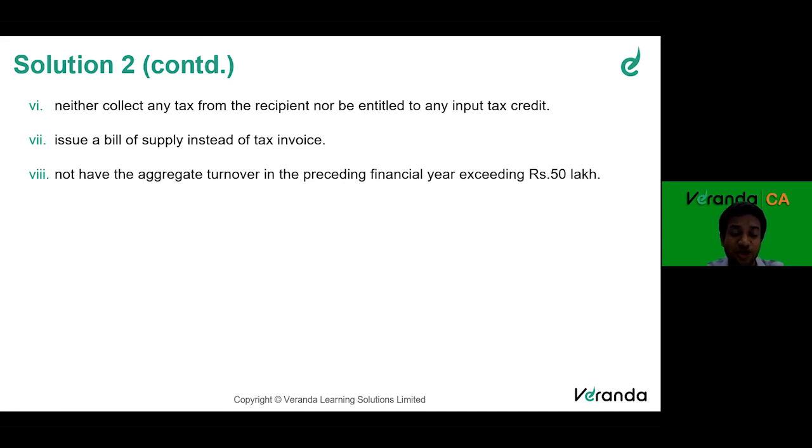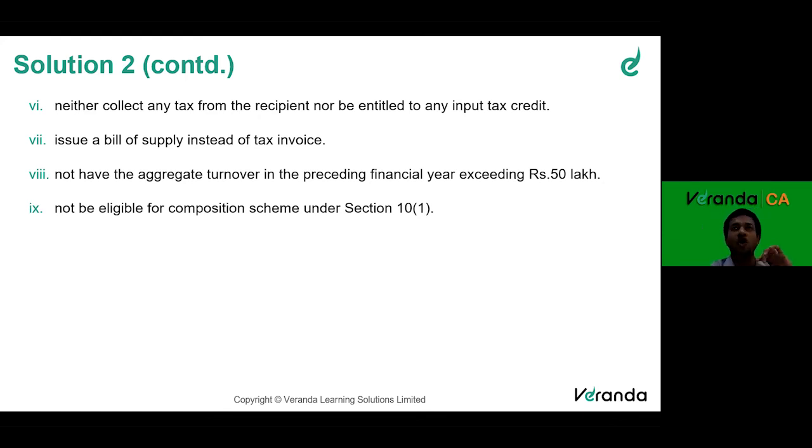He should not have aggregate turnover in the preceding financial year exceeding 50 lakhs, because under section 10(2)(a), previous year aggregate turnover should not exceed 50 lakhs, and in case of goods, previous year aggregate turnover should not exceed 1.5 crores. So if these conditions are satisfied, I can opt for the composition scheme. Then we should not be eligible for the composition scheme under section 10(1). Why? Because always first check eligibility under section 10(1). If not satisfied, then only come to 10(2)(a).